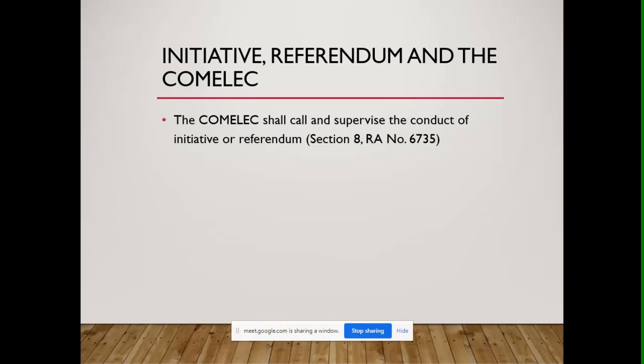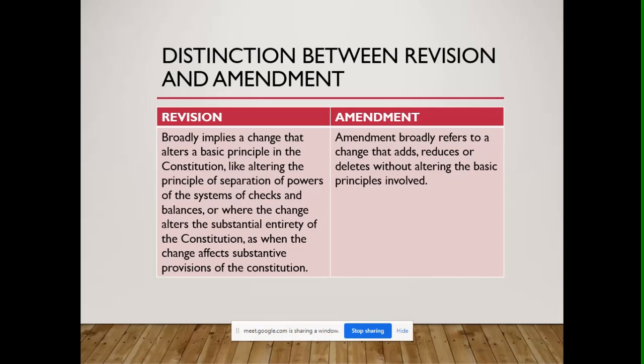Okay, and what is the requirement for a people's initiative? It identifies registered voters. Who has the list of the registered voters? Okay, it is of course the COMELEC. So we make a distinction as to revision and as to amendment.